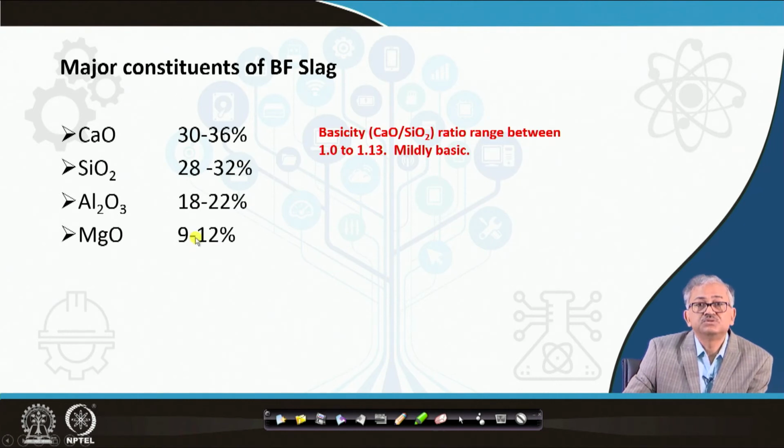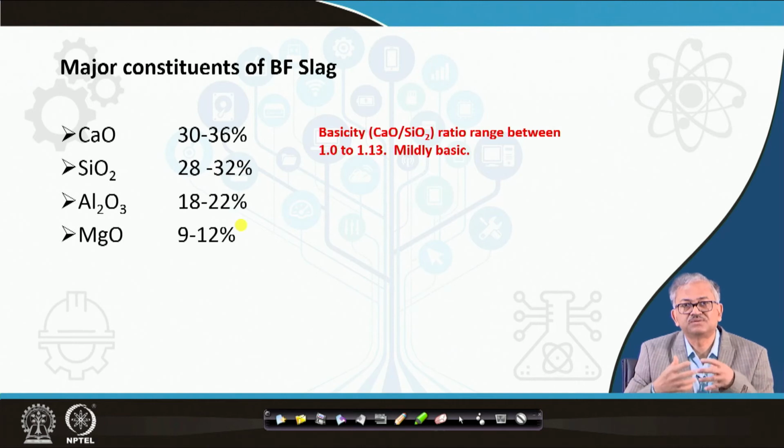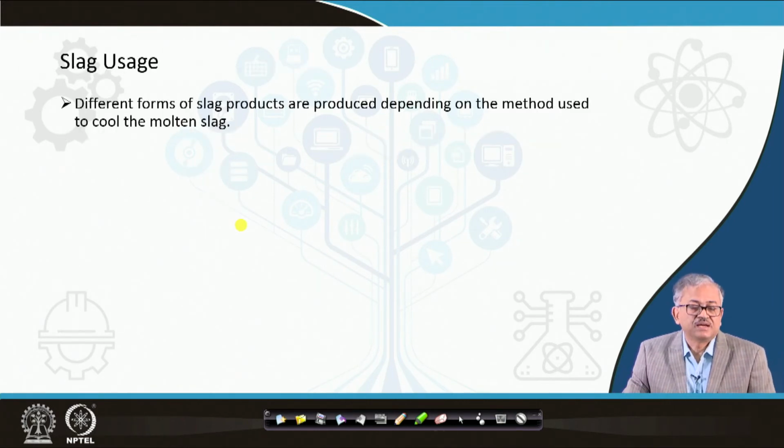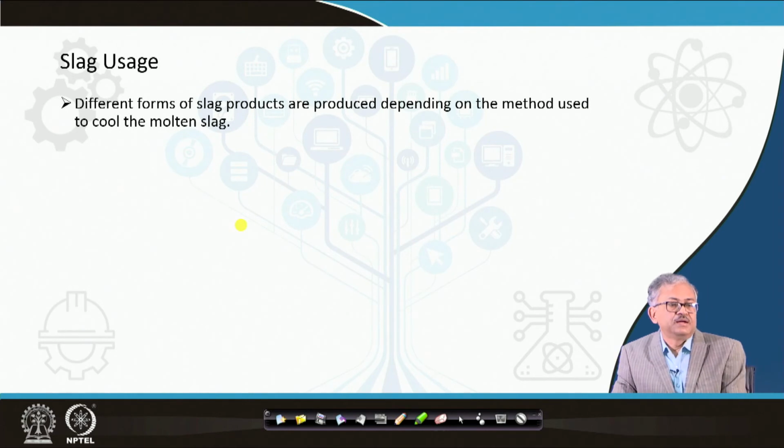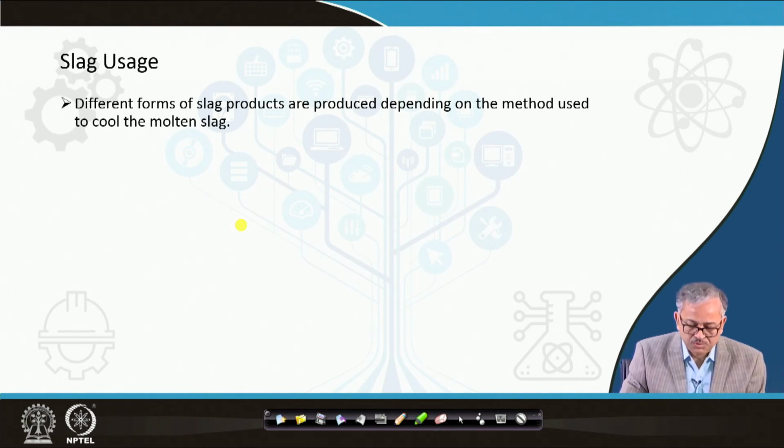So MgO basically makes the slag a little thin. We have to do that sometimes because of the alumina content, because if the alumina content is a little high, I have to add MgO to thin it down. So where does the slag get usage? Different forms of slag products are produced from the blast furnace slag. Blast furnace slag is very usable.